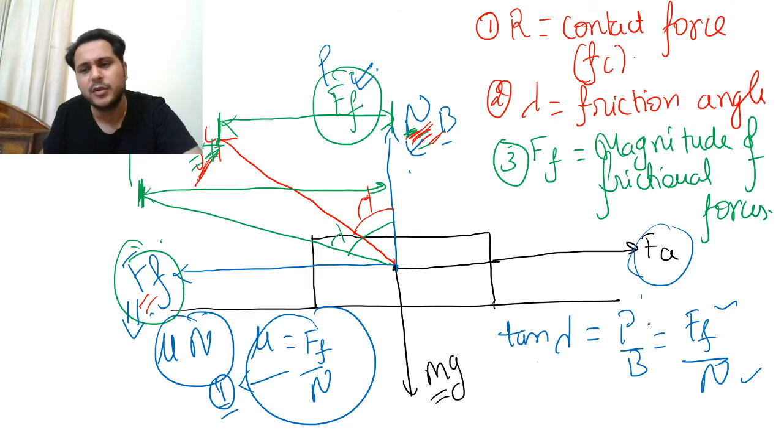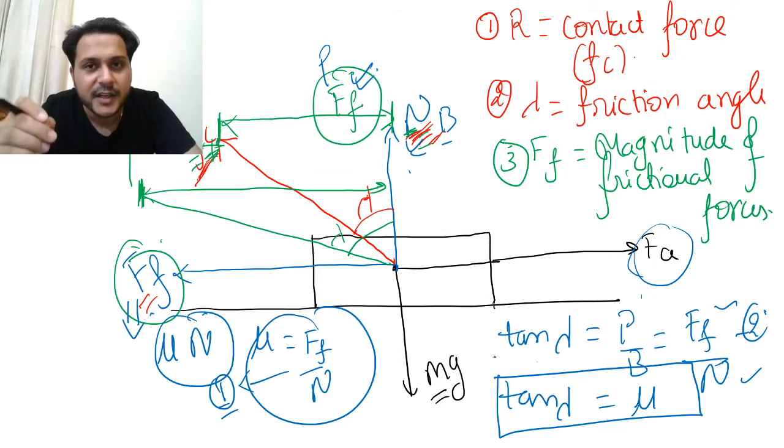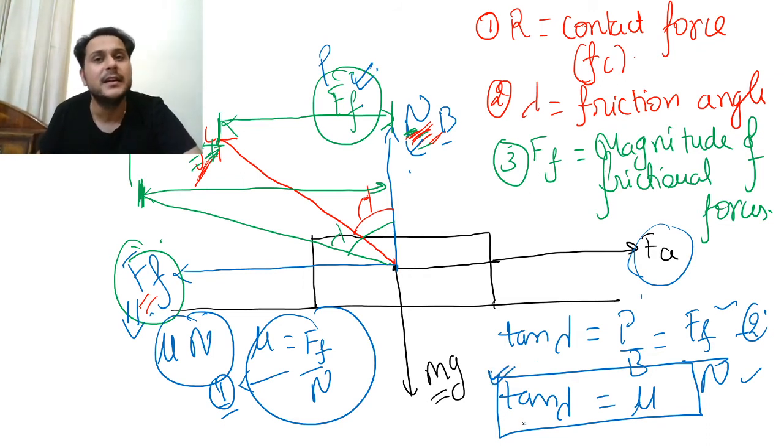Now from this one, put the values in the equation 2. What I get? I get tan lambda is equal to mu. That is, the tan of the angle of friction is equal to the coefficient of friction. So you must remember this particular result. It is very important.